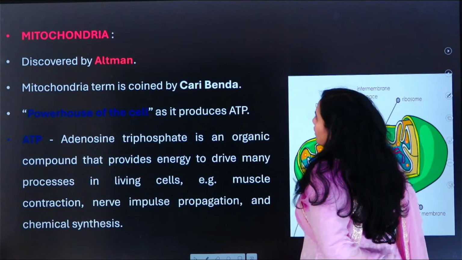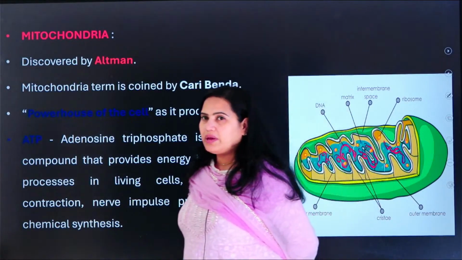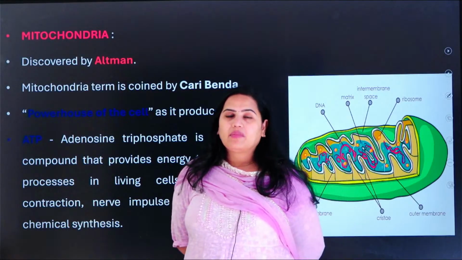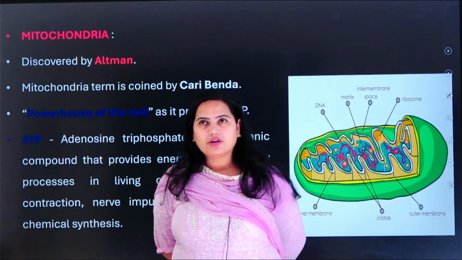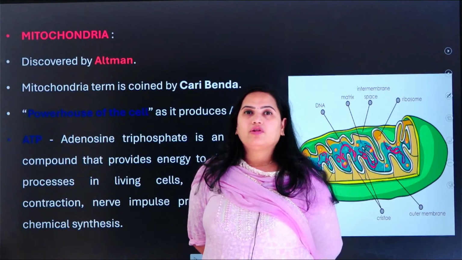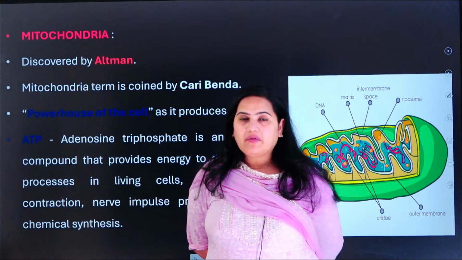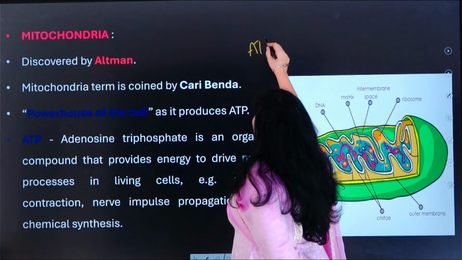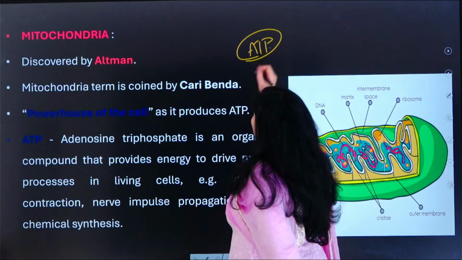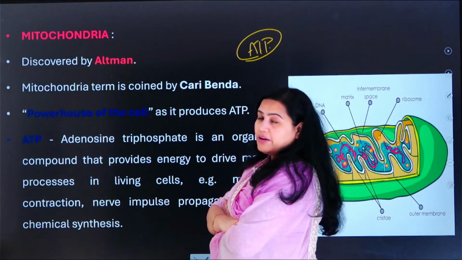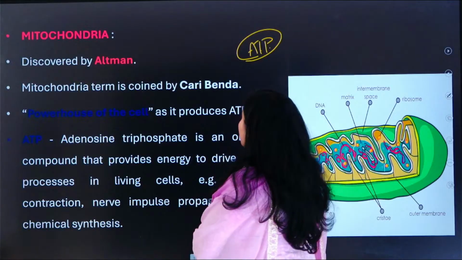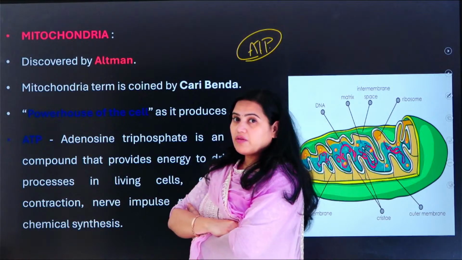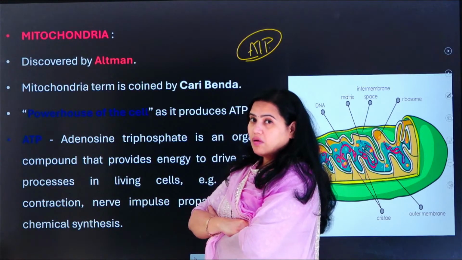And next comes the mitochondria. It was discovered by Altman, and the term was coined by Carl Benda. Mitochondria is touted to be called the powerhouse of the cell. Why is it called the powerhouse of the cell? Because mitochondria produces one important thing called adenosine triphosphate. Just remember this point. What is this adenosine triphosphate? Eventually we will understand what adenosine triphosphate is all about.